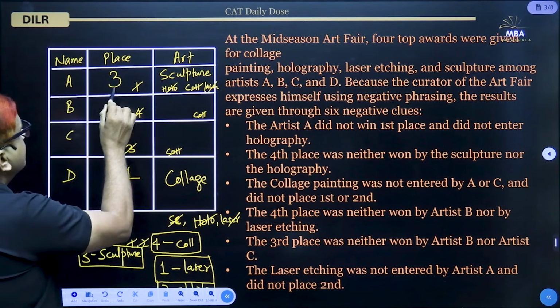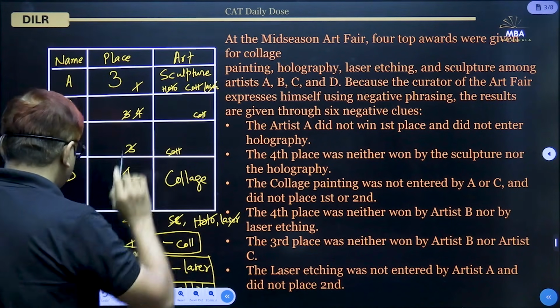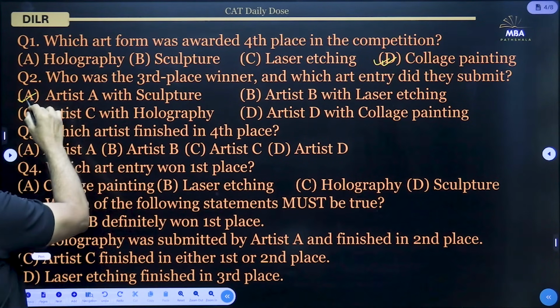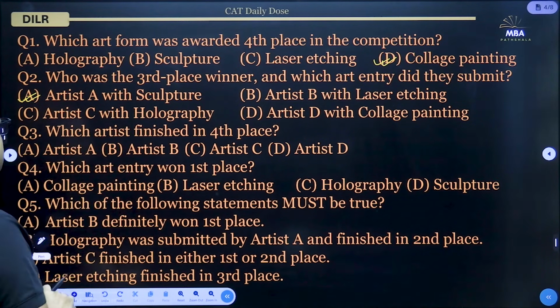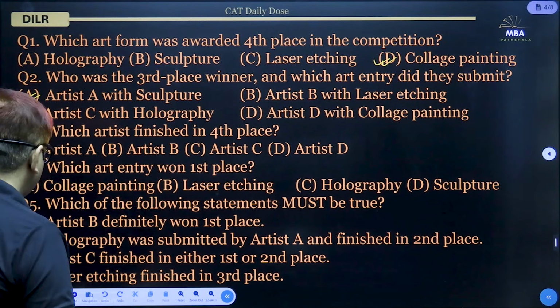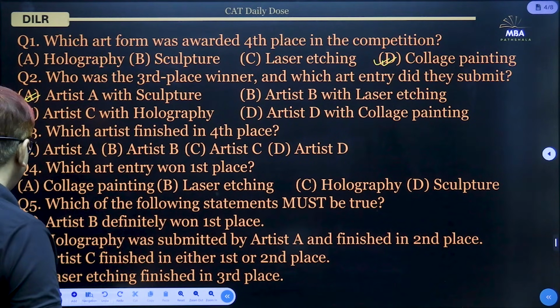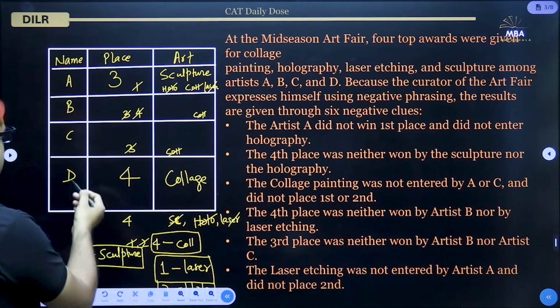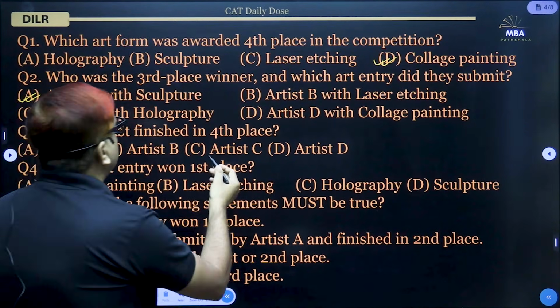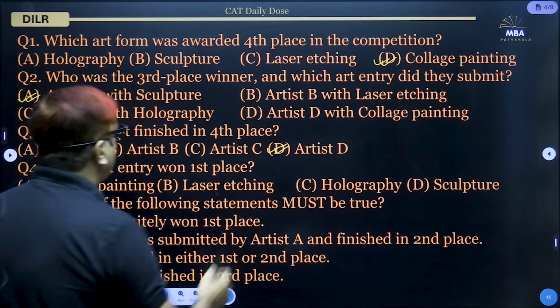A was the third place winner and he submitted a sculpture. So the answer will be option A, artist A with a sculpture. Now third question is, which artist finished in fourth place? So that is also decided. That is artist D, option D.